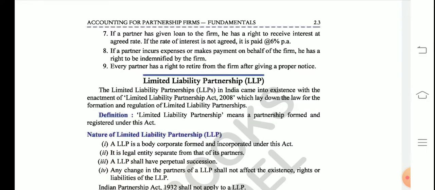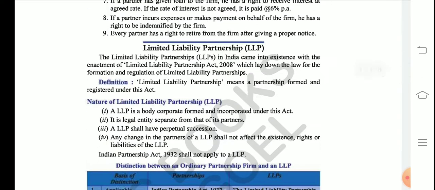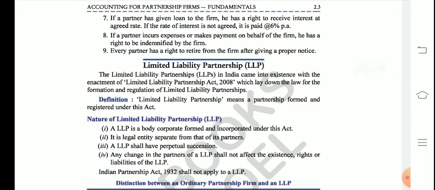Then point number 8 says, if a partner incurs expenses or makes payments on behalf of the firm, he has the right to be indemnified by the firm. So this means if a partner has spent, let's say, rupees 1000 on behalf of the firm, meaning the firm had to pay that 1000 rupees but the partner paid on behalf of the firm, the partner has every right to get indemnified. The partner will get that money back from the partnership account. He has spent that 1000 rupees on behalf of the firm, not on his own behalf. So the firm has the responsibility of paying that 1000 rupees back to that particular partner.